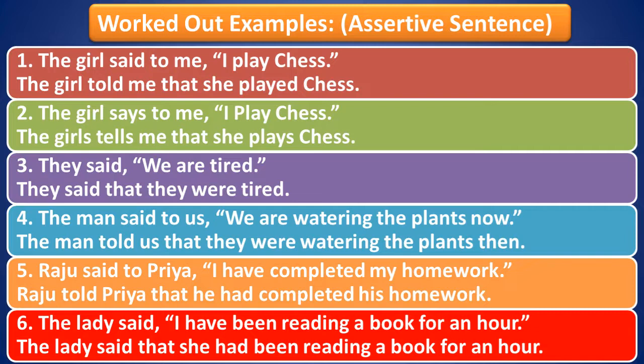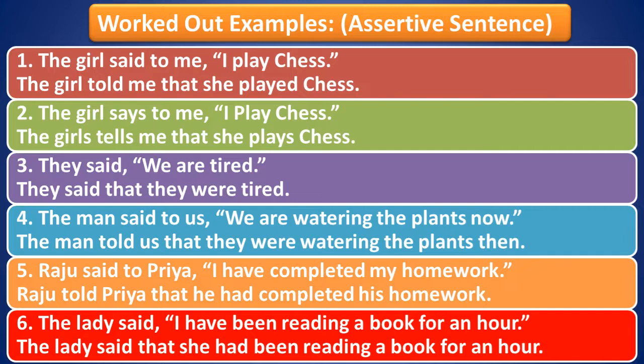Now let's move to question number 5. Raju said to Priya, I have completed my homework. This sentence is in present perfect tense. So let us first see whether the table will apply or not. Said is there, it is in simple past tense, so the table will apply. So according to the table, present perfect tense gets converted to past perfect tense. So it will be Raju told Priya that he had completed his homework.